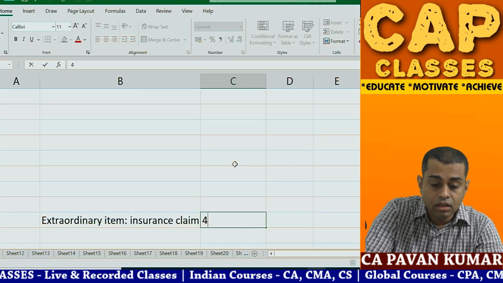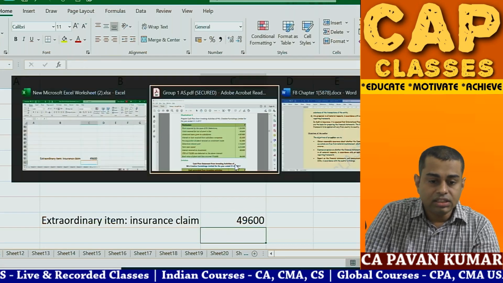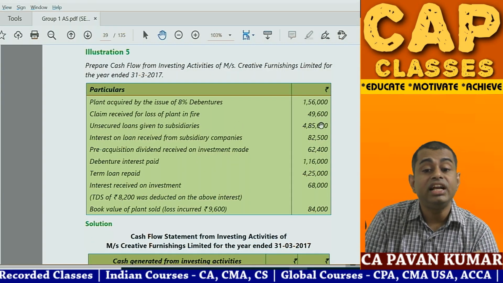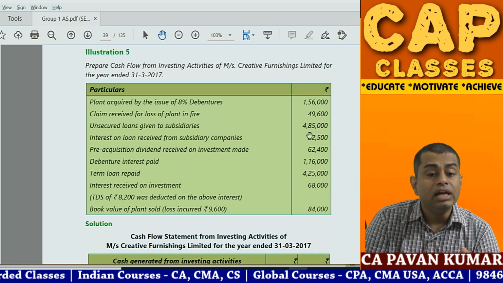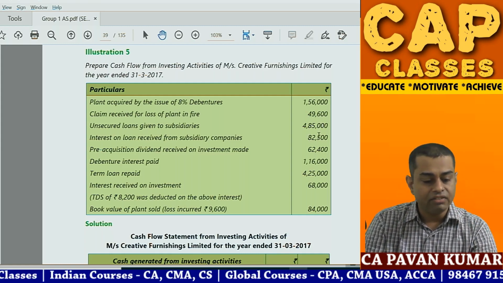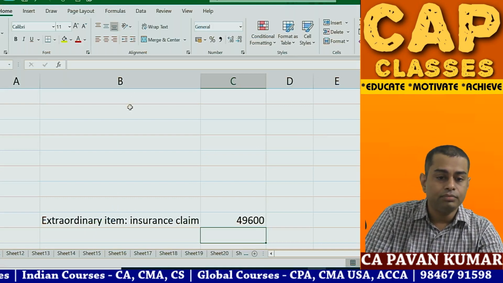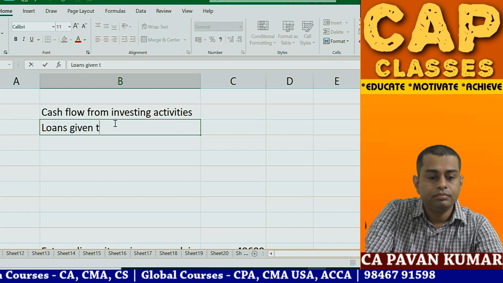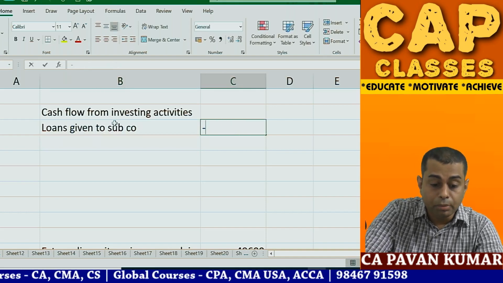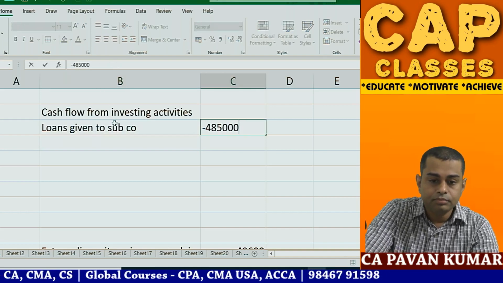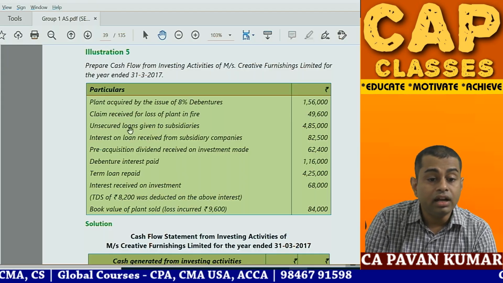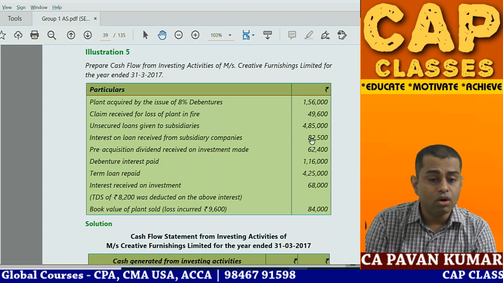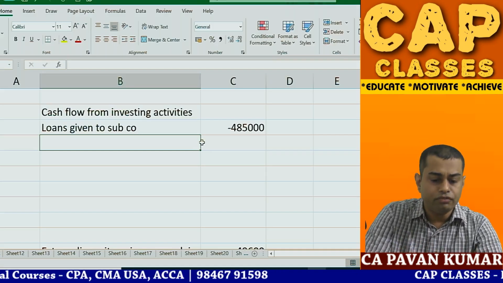49,600. Okay, then unsecured loans given to subsidiaries. Loans given, investing activity. Loans given 4,85,000, minus 4,85,000. Then interest on loan received from subsidiary companies. Okay, this is interest received 82,500. Interest income.